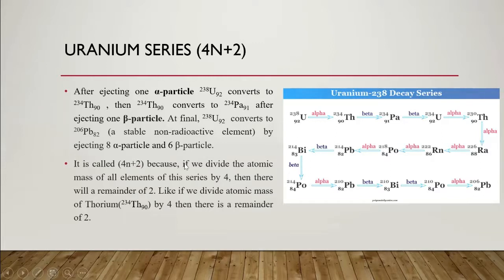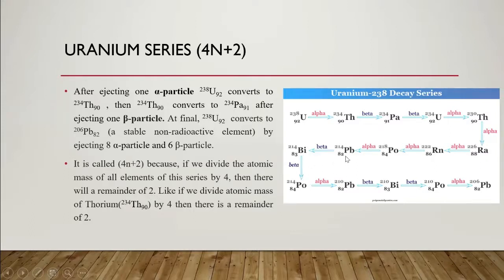This is called the 4n plus 2 series because if we divide the atomic mass of all elements, like 238, 234, 234 and 230, by 4, there will be a remainder of 2.